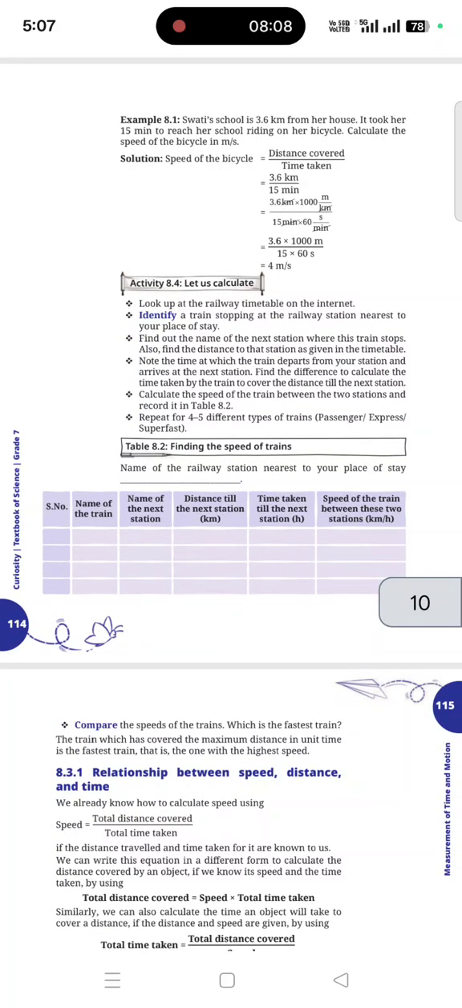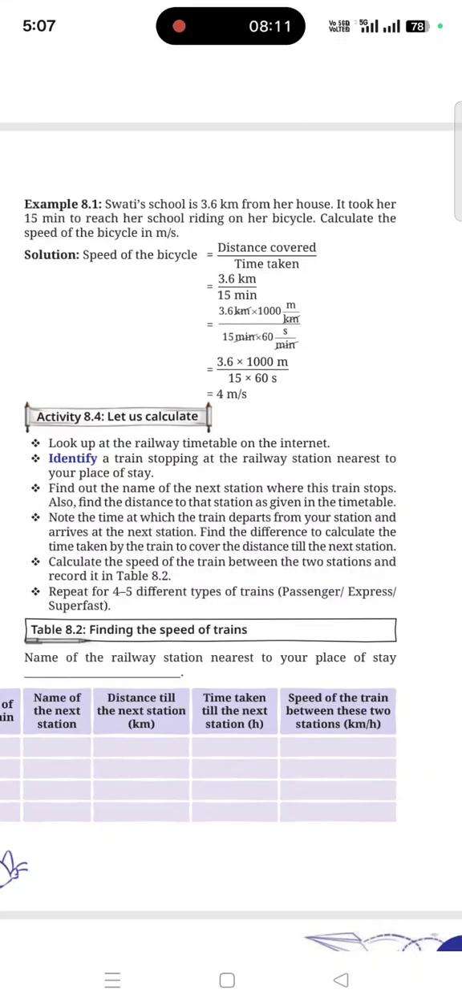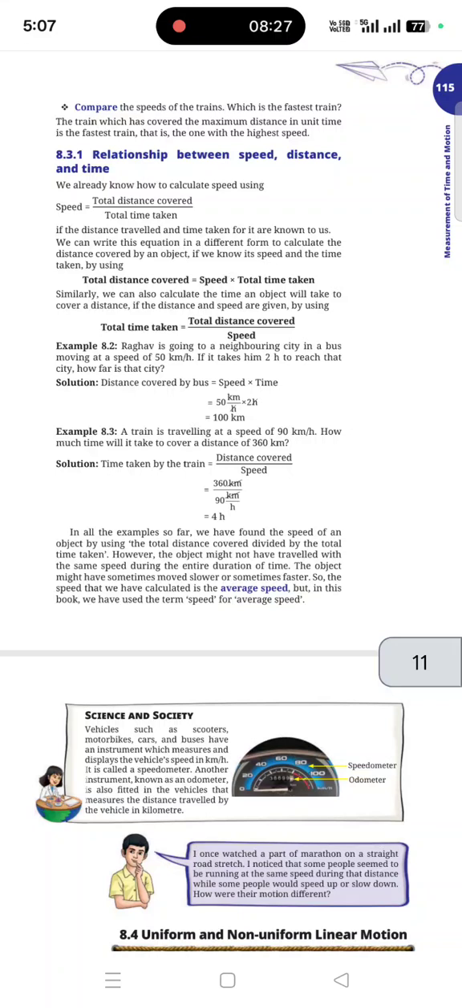You can solve a small problem with the help of this formula. To find the speed, put distance upon time. Here 3.6 kilometers is the distance traveled in 15 minutes, so you can solve it by converting it into meter per second. Then there is a relationship between speed, distance and time: you can find the distance as speed times time taken, and you can find the time as total distance covered upon speed.